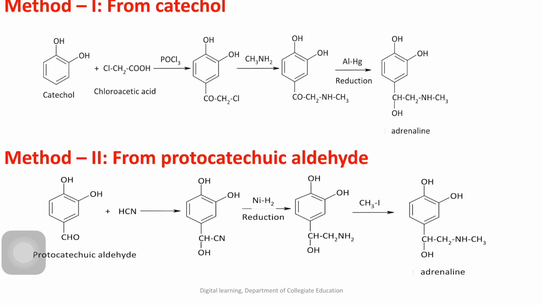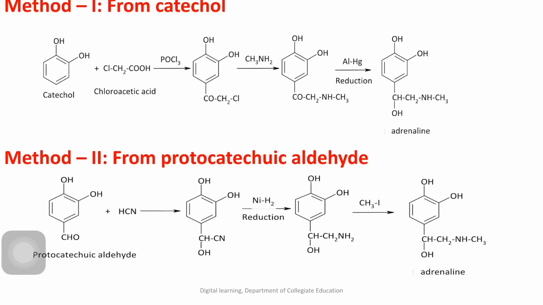Then there is another method from protocatechuic aldehyde. The structure is just catechol, you know, right? Para to that, if you write CHO, that is protocatechuic aldehyde. There will be two OH groups adjacent to each other, and at the para position there will be a CHO group, aldehyde group.